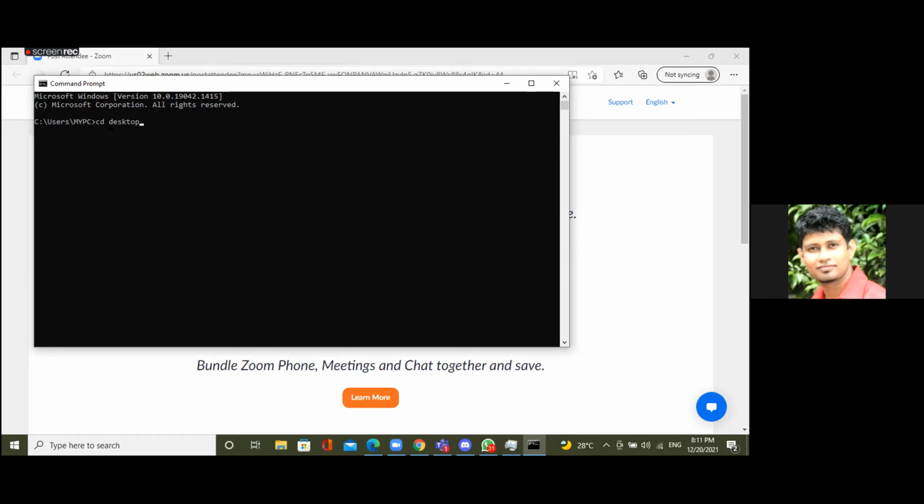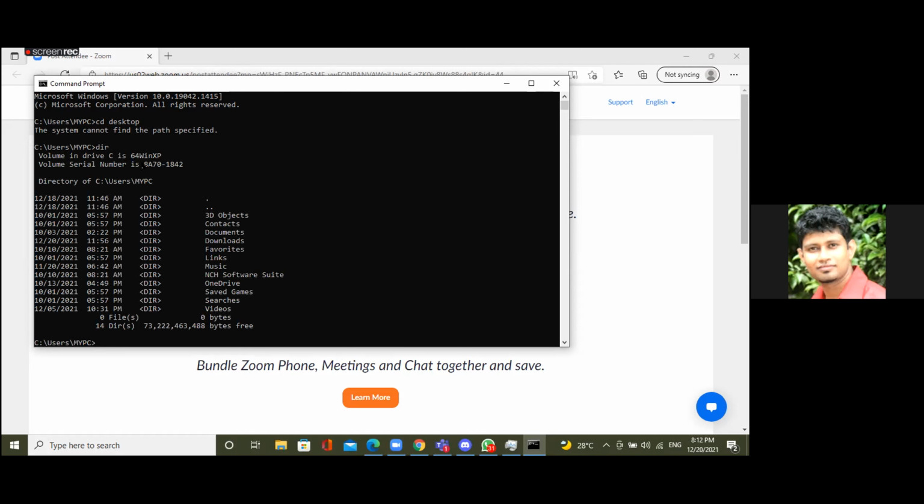Then press enter and then type cd space desktop. Please type dir there. Enter. Oh, you don't have that desktop under that. That's the reason. Then can you press the Windows key and R key?